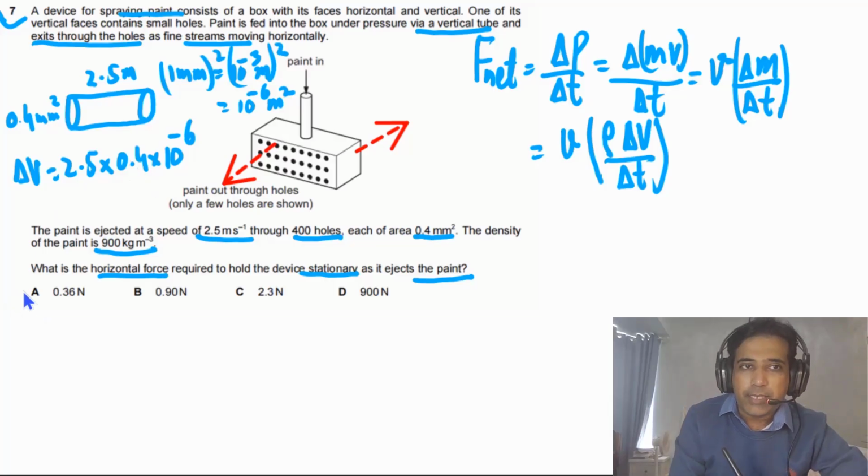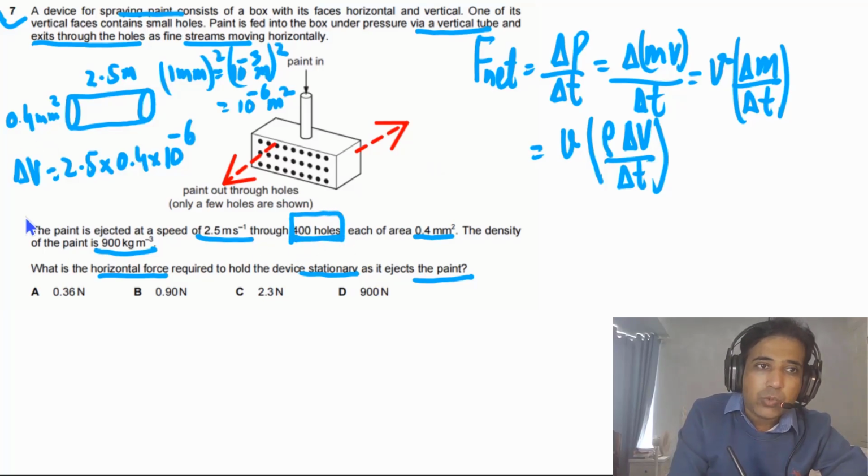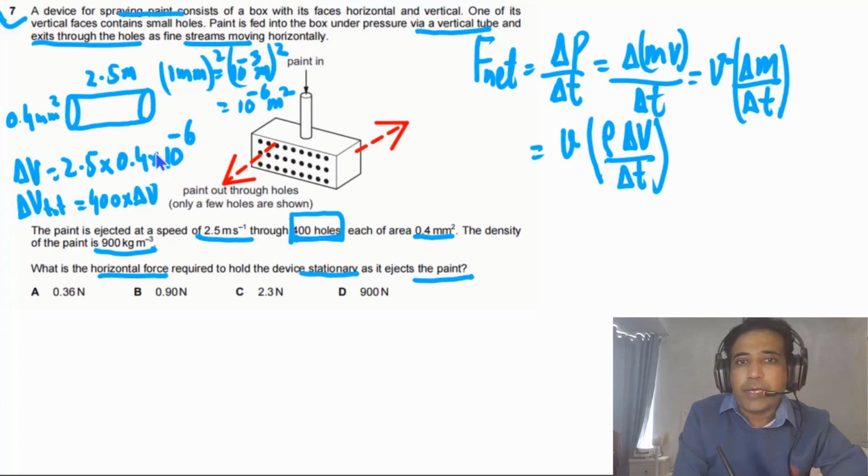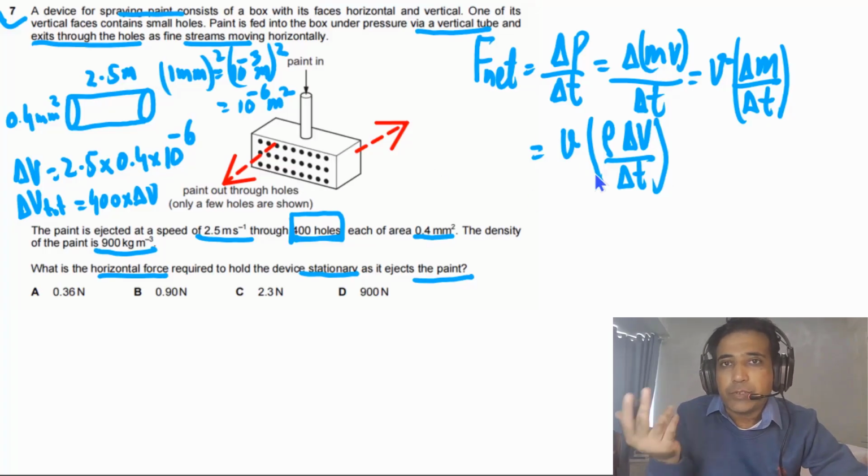But this is not the total volume. The total volume has to be multiplied by 400, because this is for a single hole. So delta V total is 400 times delta V. Now we can replace and find the answer.